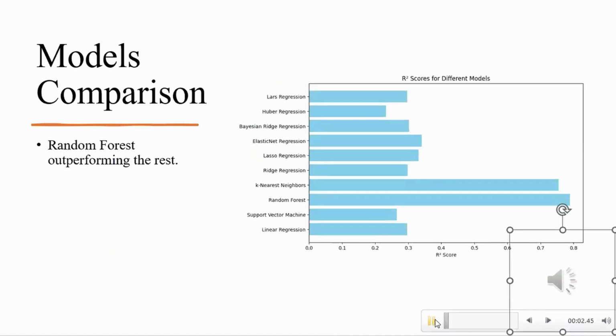This bar chart provides a visual comparison of the R squared scores across all the models we've tested. As we can see, the random forest model stands out with an R squared value of approximately 0.789, significantly outperforming the others. The support vector machine and linear regression models have lower R squared values of around 0.267 and 0.297 respectively. While we are showing R squared as an example here, it's important to note that this metric gives us a quick sense of how well each model explains the variance in compressive strength. For a more detailed look, let's examine the complete set of performance metrics, including MSE, MAE, and RMSE, alongside the R squared for each model.